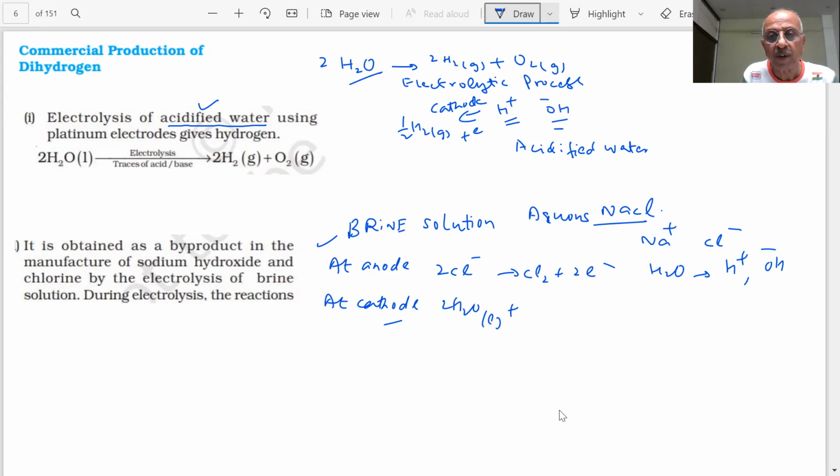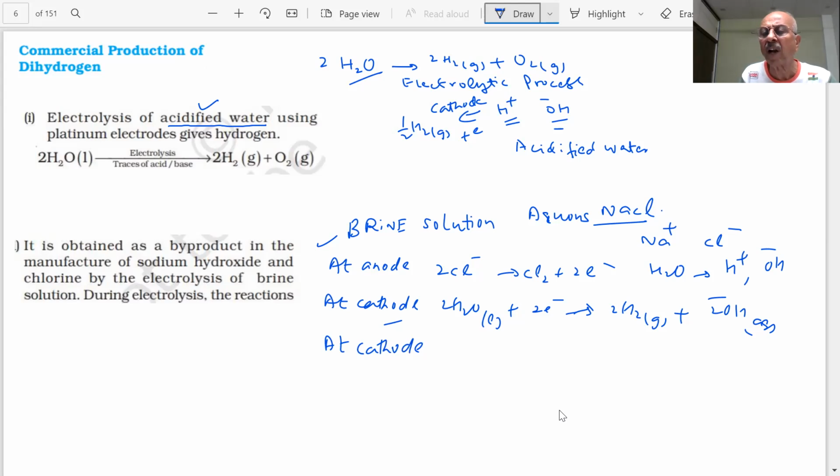Water is reduced, and reduction of water will produce hydrogen gas and 2OH minus aqueous. And the result of this is what? You will produce hydrogen at the cathode.